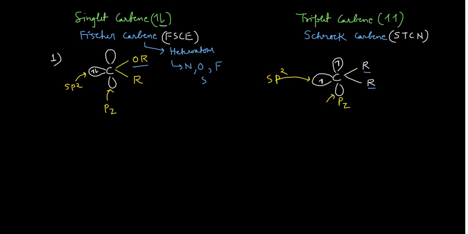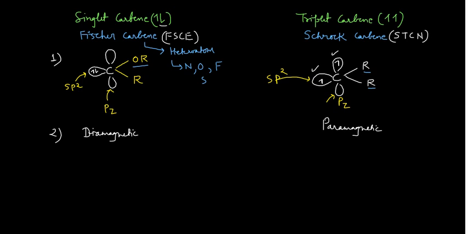Okay, guys. And now see point number 2, which is again a very important point. Since both the electrons are paired in the Fischer carbene or the singlet carbene, it is diamagnetic in nature. What is the meaning of diamagnetic in nature? When you keep this carbene in the magnetic field, it would be weakly repelled. And this Schrock carbene, which is having 2 unpaired electrons, is paramagnetic in nature. What is paramagnetic nature? When you keep this carbene in the magnetic field, it would be weakly attracted by the external magnetic field.